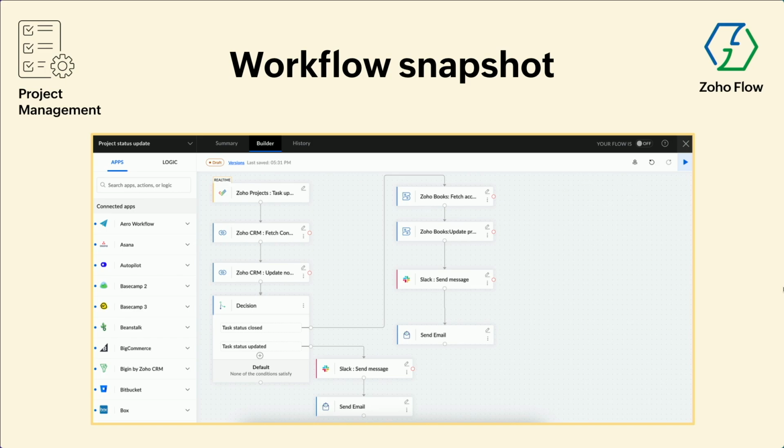So just a workflow of when a project is created, a Zoho Projects task is updated, and then in Zoho CRM you fetch the content. And in CRM, sometimes you may have to check, when you're updating, what is the current status. Some decisions have to be made. Task is closed, what you need to do. Task is updated, what you need to do. So all those is a flow that we have.